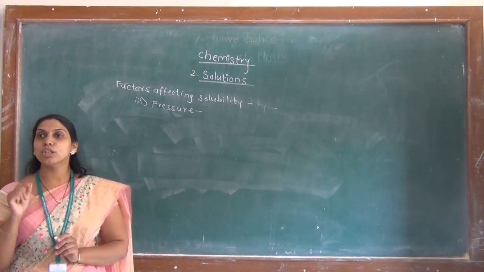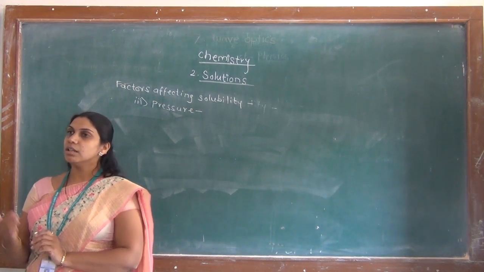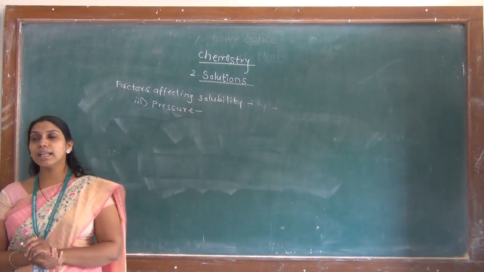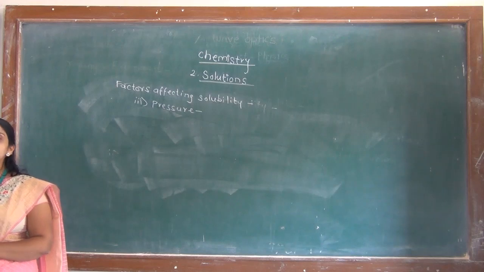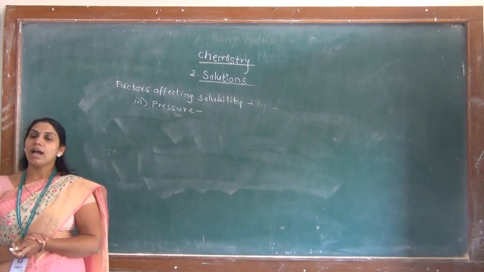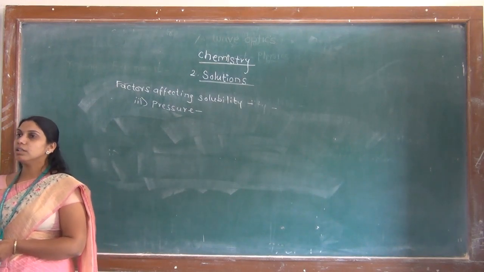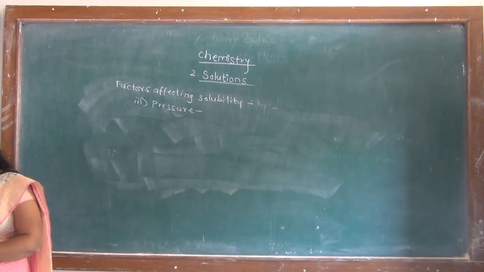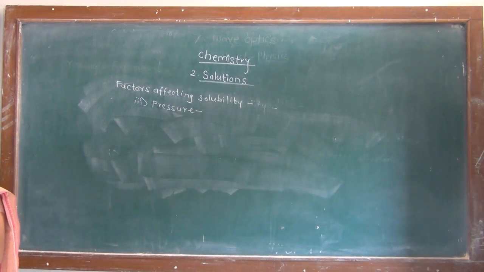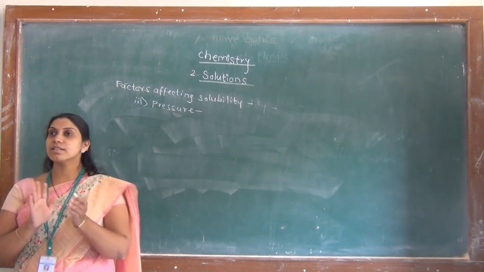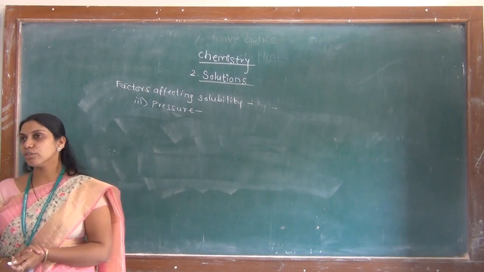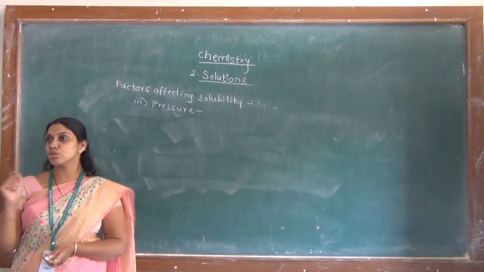But the solubility of gases in liquids is highly affected by the change in pressure because the gases are compressible. As gases are compressible, their solubility depends on the pressure of the gas. And how the solubility of the gas is related with the pressure of the gas, that we are going to study now.